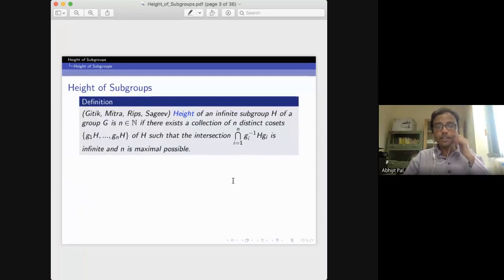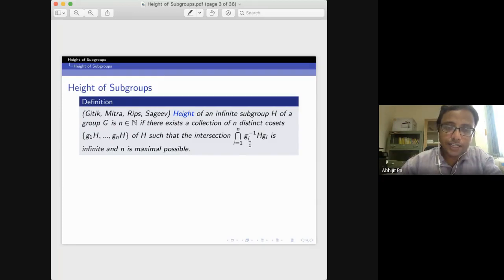So first, let me begin with the height of a subgroup. This definition is algebraic. It has been given by Gitik, Mitra, Rips, and Sageev. What is the definition? The height of a subgroup H is n if there exists a maximal collection of n distinct cosets g_1H, ..., g_nH such that the intersection of the conjugates is infinite.